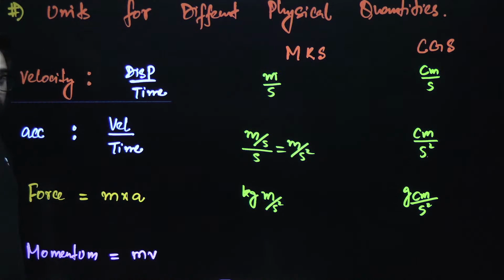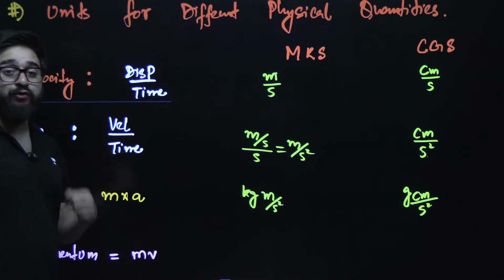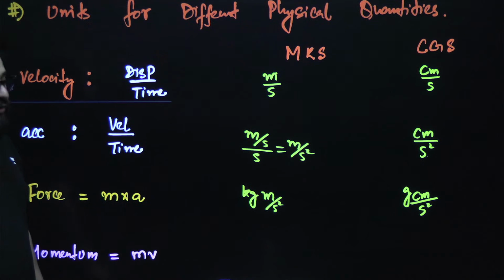And when it comes to momentum, momentum is mass into velocity. This is the formula of momentum, mass into velocity.